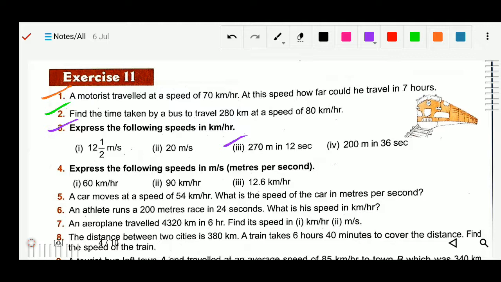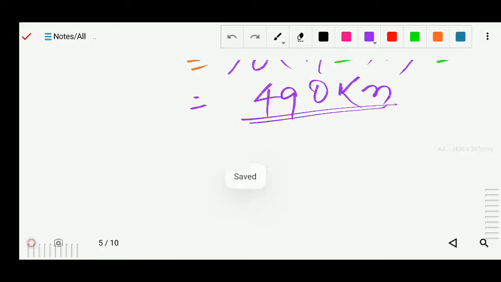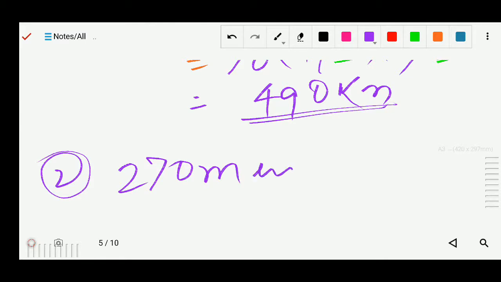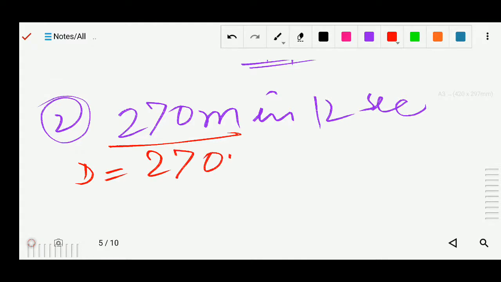Express the following speed in kilometer per hour. It means we have to express the speed in which unit: kilometer per hour. So in the third one, 270 meter in 12 seconds, distance is given and time is given. First of all we have to find the speed. In this question, 270 meter in 12 seconds is given. So here this is your distance, 270 meter, and this 12 is your time, 12 seconds.